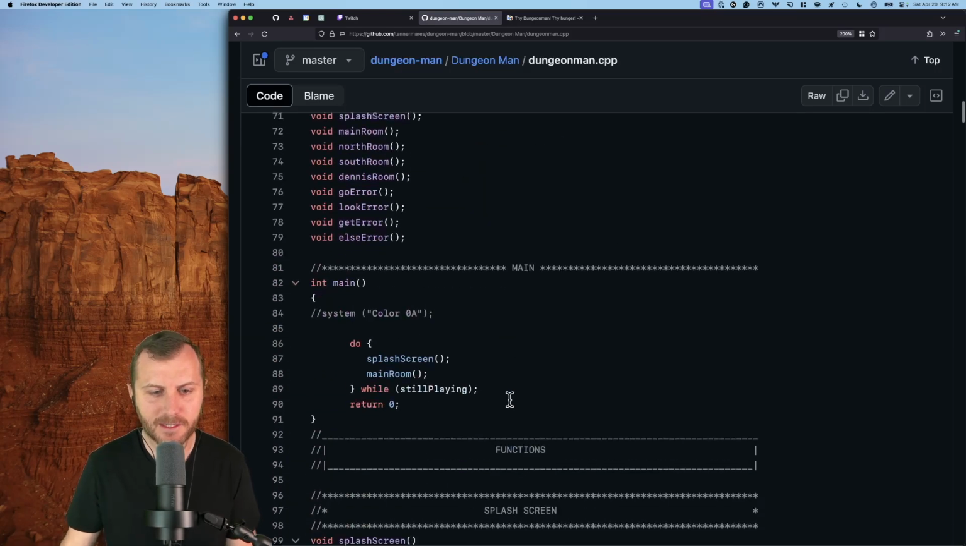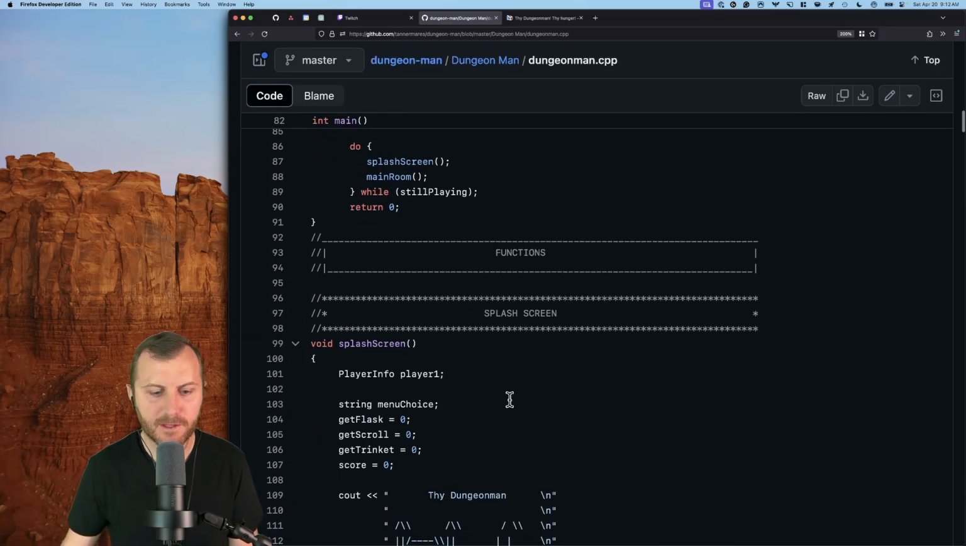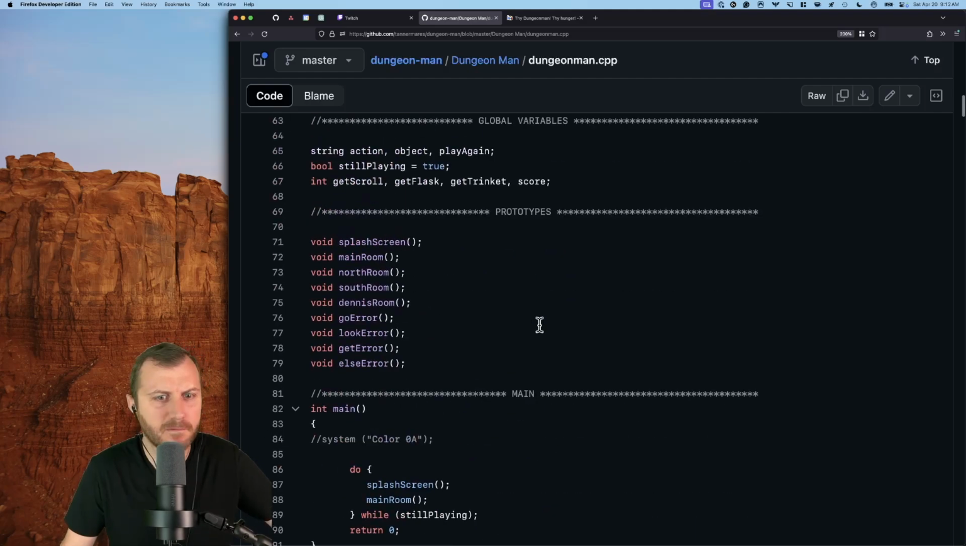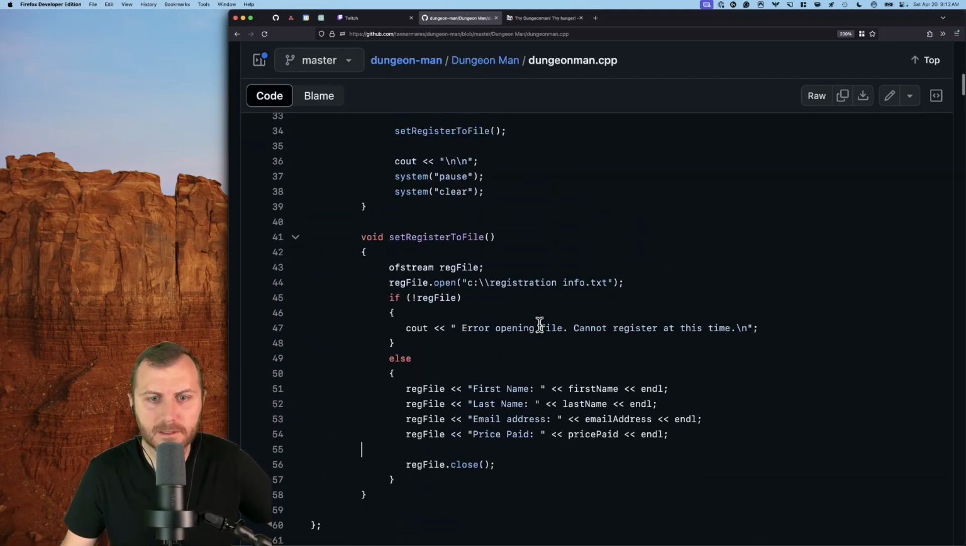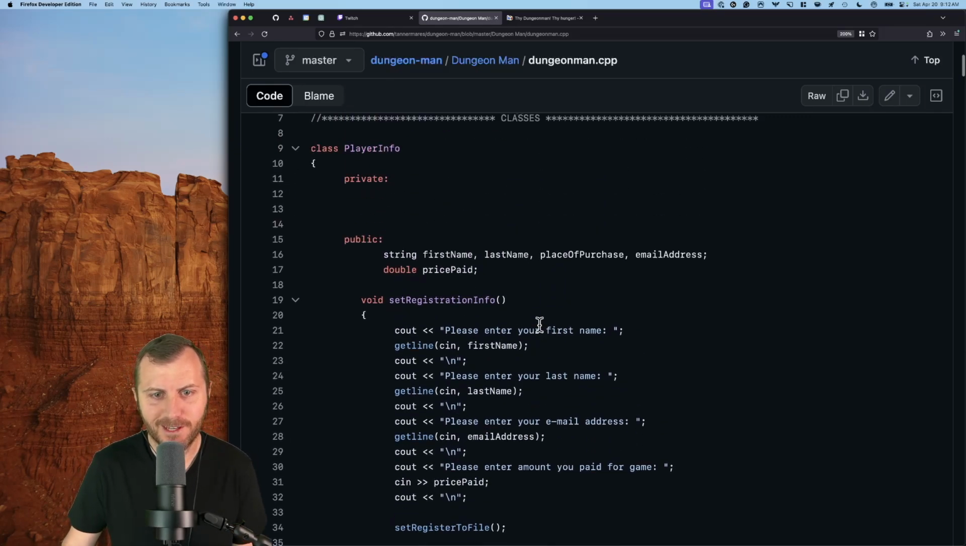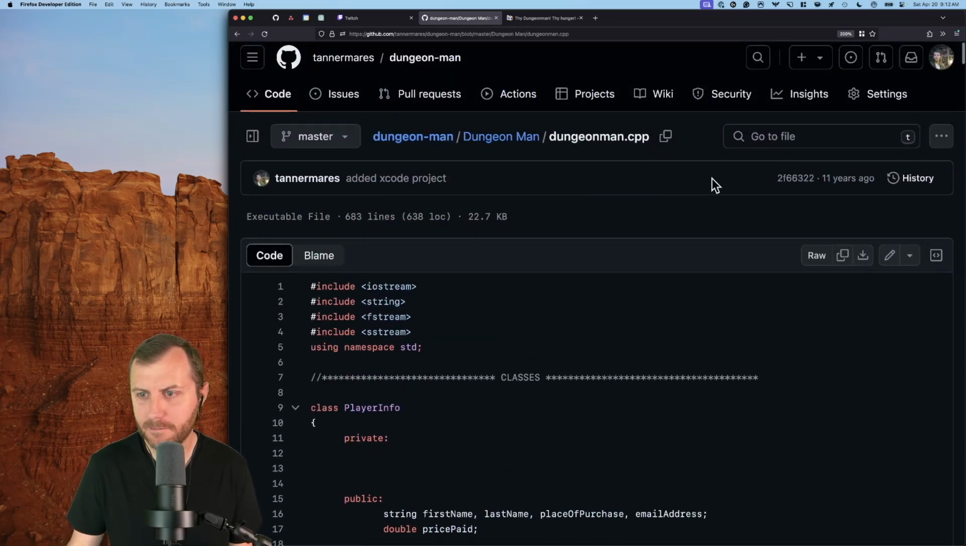And then I just made the whole Dungeon Man game after that in C++. And I'm pretty sure it was one of my very early, maybe fully working programming things. I don't even remember when. So I published this onto GitHub 11 years ago. I don't even think I had a GitHub in college, so it's definitely older than that.